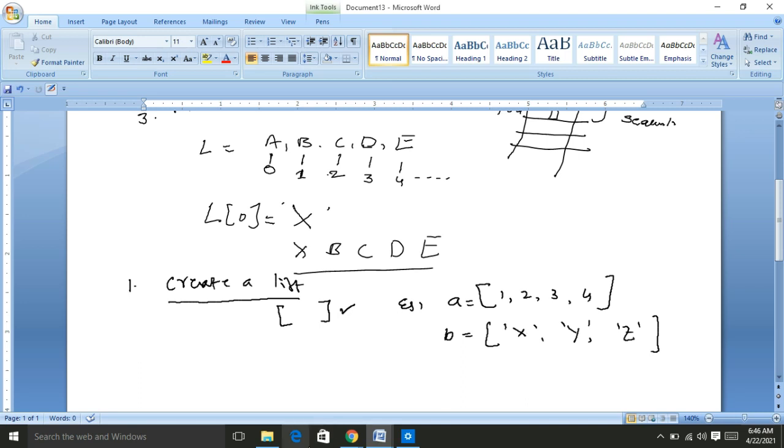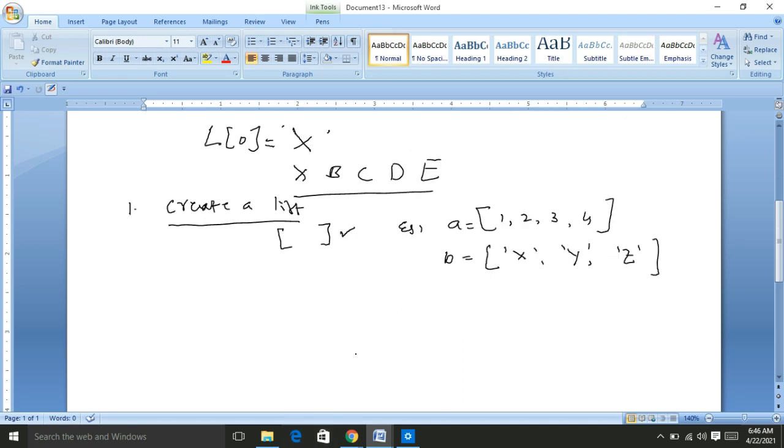It is also possible that the list may consist of different data types. One of the important points is that a list may have elements of different data types.